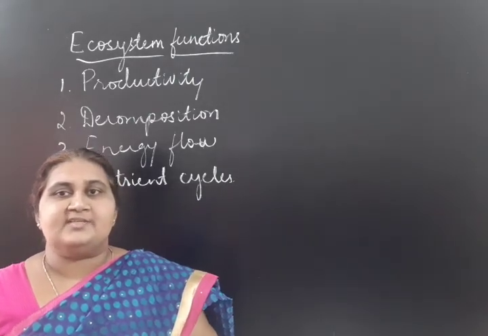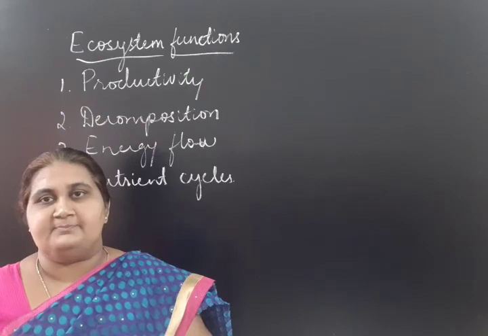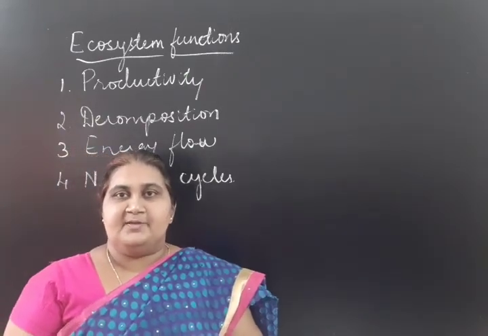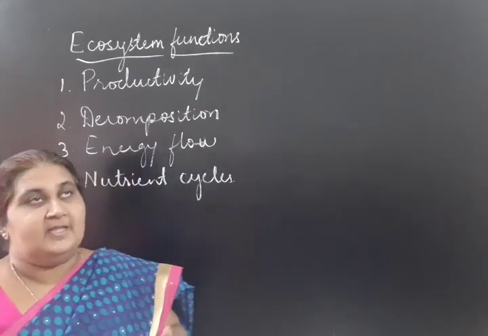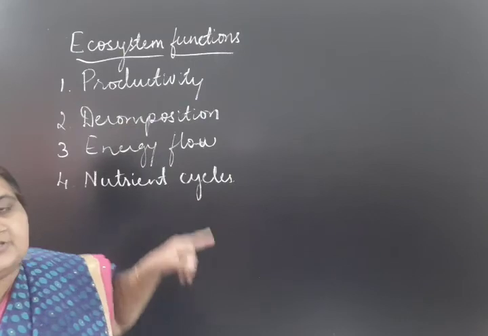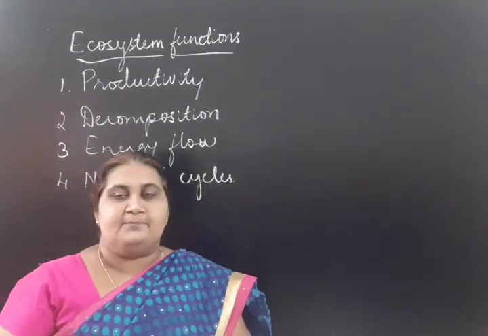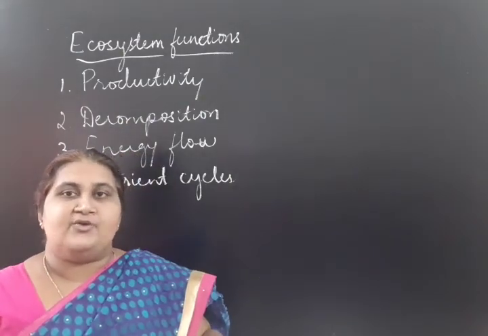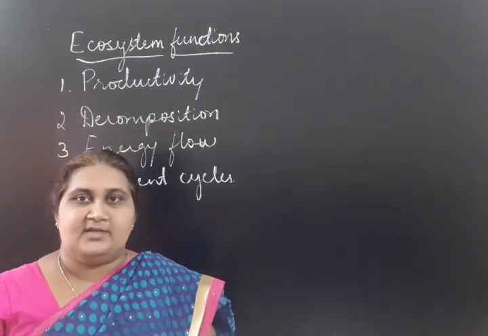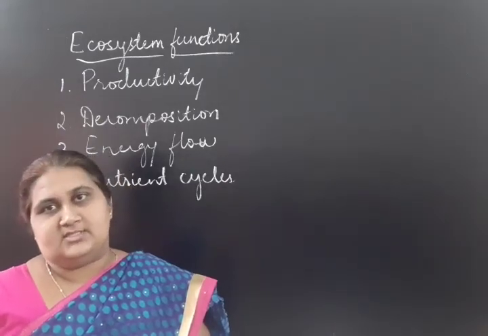The energy which is being produced within an ecosystem, that process we call productivity. When the energy is synthesized, energy moves through different trophic levels of an ecosystem.